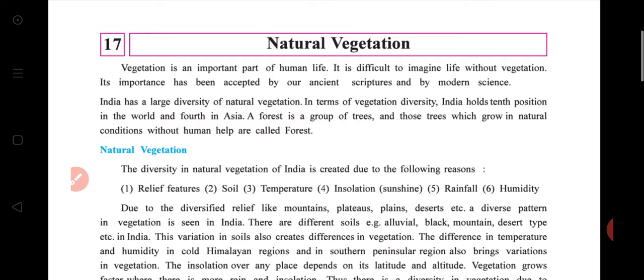What is natural vegetation? What is the importance of natural vegetation in our life?